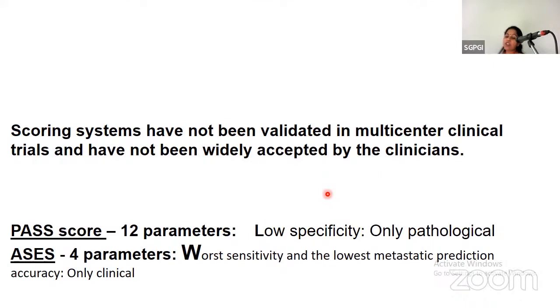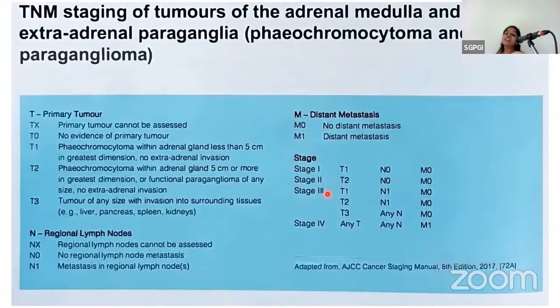So in PASS score, 12 parameters are utilized, with low specificity, only pathological. In GAPP, 4 parameters, it has worst sensitivity and lowest metastatic prediction accuracy, only clinical parameters have been used. So this is the TNM staging of the tumor.